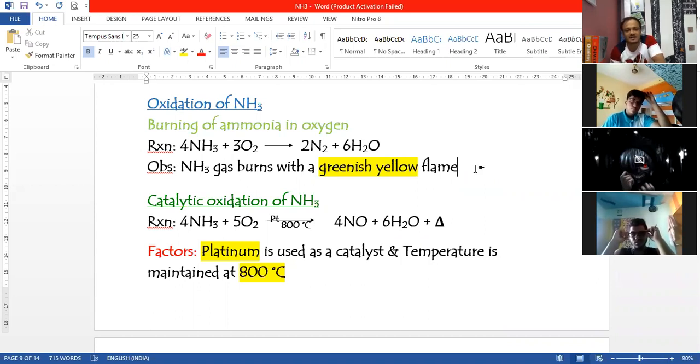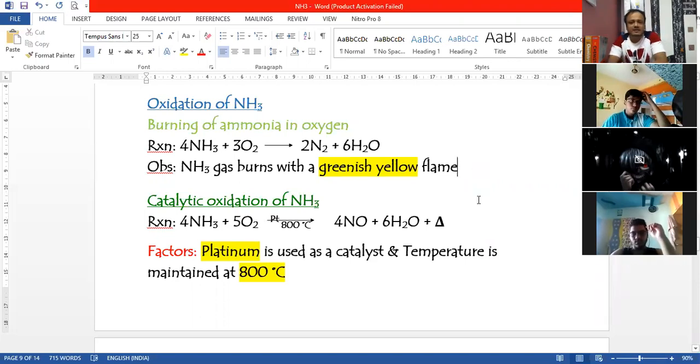Which means that ammonia burns only in the presence of oxygen, otherwise it does not burn, and it does not help anything burn either. You don't have to study the procedure, you just have to understand what is happening there. You will study the reaction which is present over here, and you'll also study the observation. Observation is ammonia gas burns with a greenish yellow flame, right?